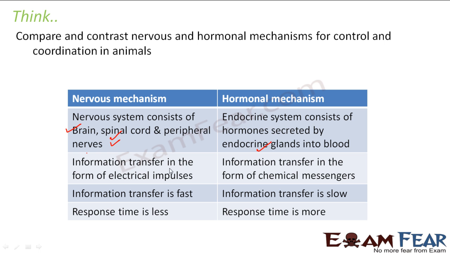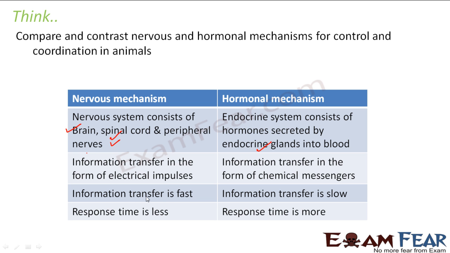Next, in the nervous system, information transfer happens in the form of electrical impulses. Here electrical impulses travel throughout the body, but in the hormonal case information transfer happens in the form of chemical messengers. What are those chemical messengers? They are nothing but hormones. The hormones are secreted by the endocrine glands into the blood. Blood then carries the hormones, and then the hormones hit the target cells.